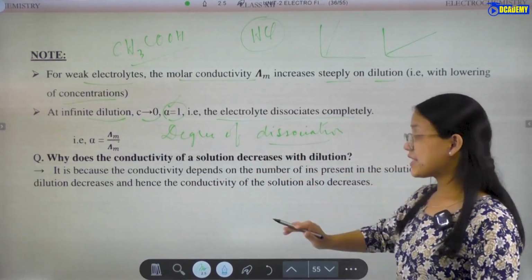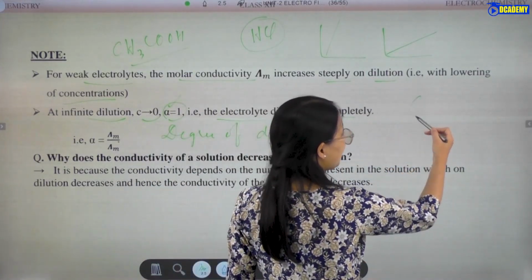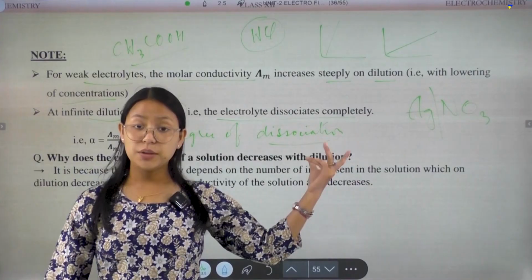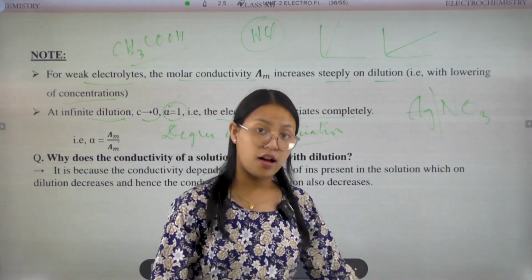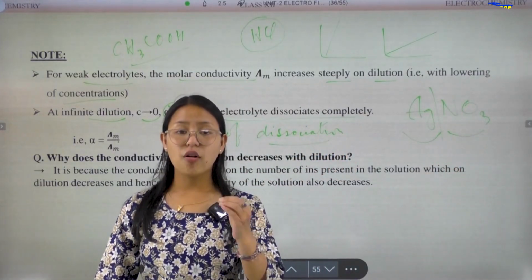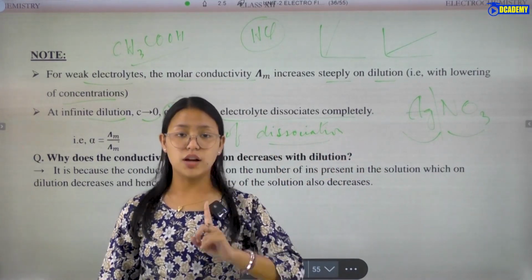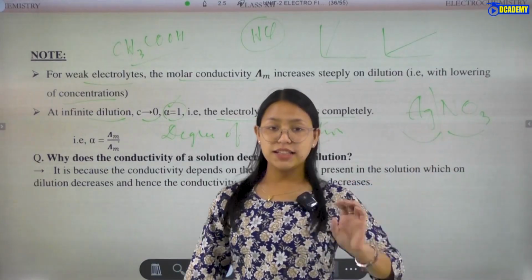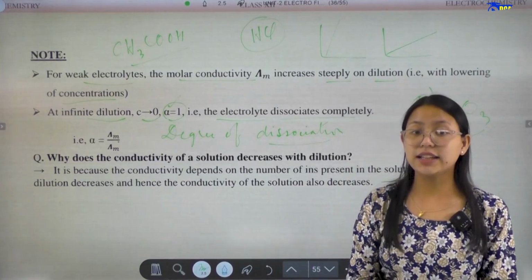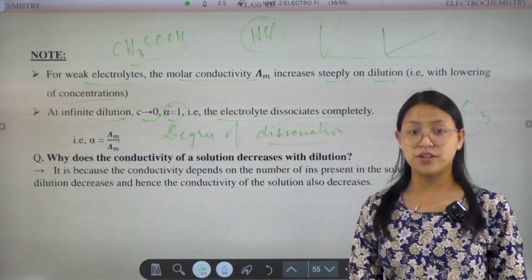That is, the electrolyte dissociates completely. For example, AgNO3 gives a positive ion and a negative ion. The concentration of the ions and the concentration of the electrolyte, the division between these two will give 1. So the degree of dissociation is 1 at infinite dilution.